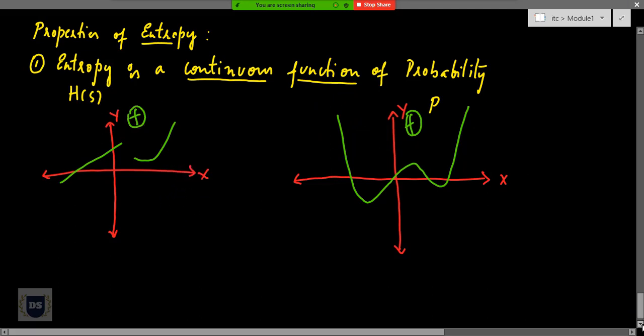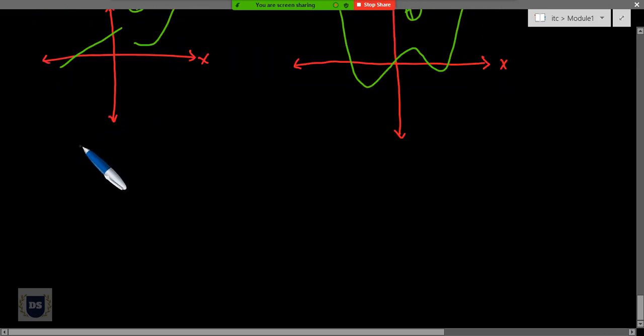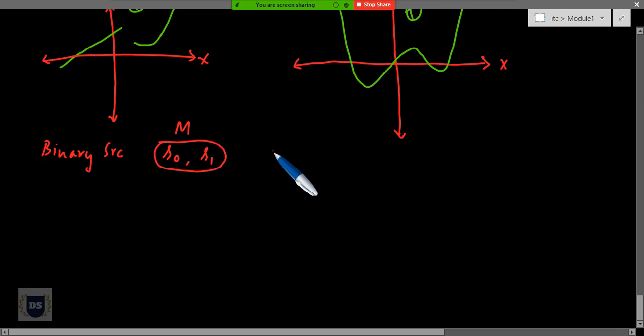Now, in order to know more about this, let me think of a binary source. By now, we already know what a binary source is: something that emits only two symbols. So let's assume that the binary source alphabet contains only two symbols, S0 and S1. If the probability of emission of symbol S0 as well as the probability of emission of symbol S1 is for an impossible event, the probability is equal to 0.